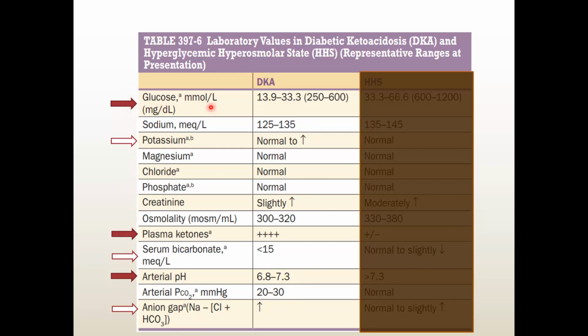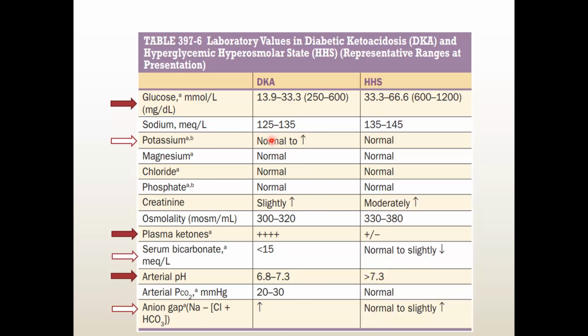So ultimately these darker ones are most important. That is glucose, a high level of glucose, about 250 to 600. Plasma ketone body will be there, and arterial pH will be lower because there is acidosis. And to counteract this acidosis, there will be low bicarbonate and high potassium. Okay.